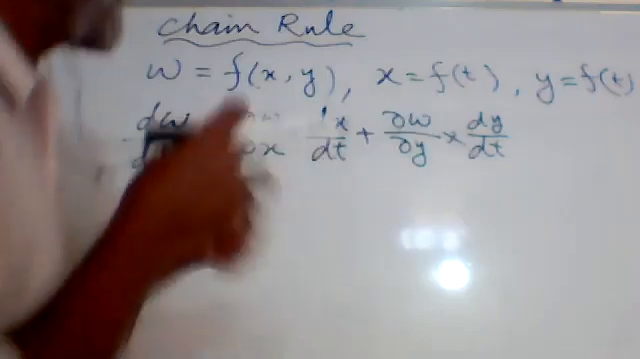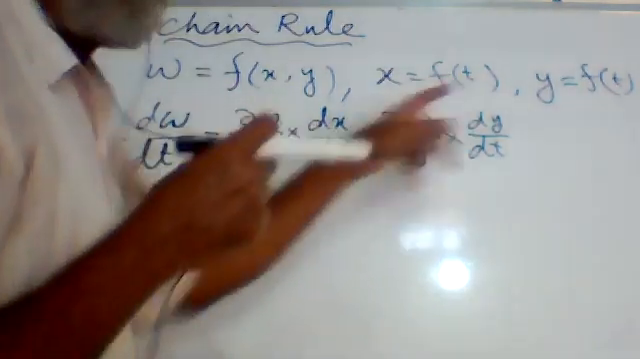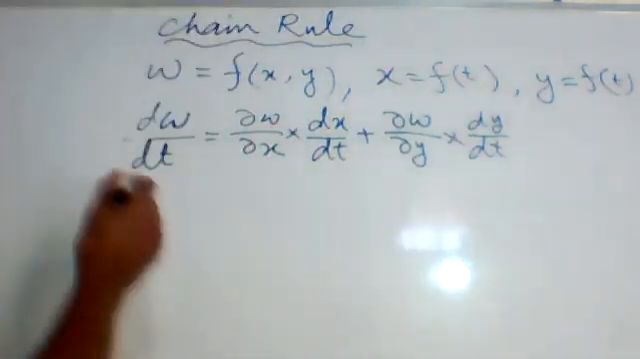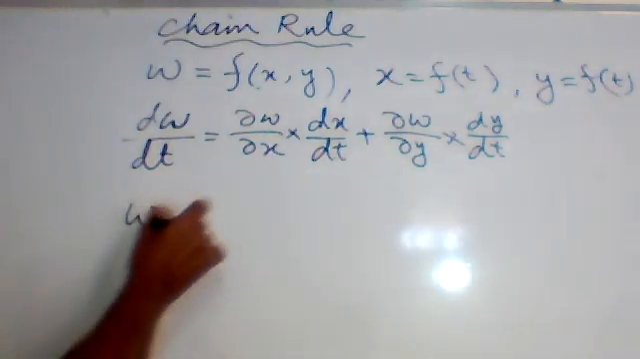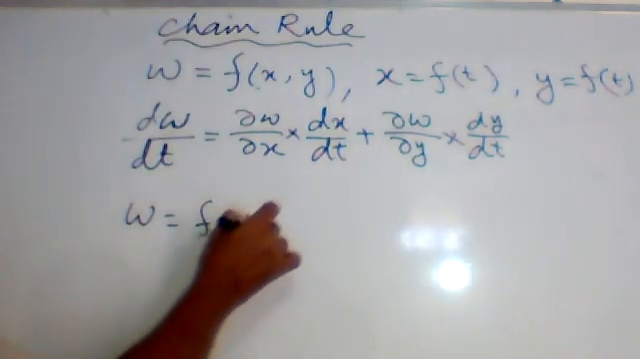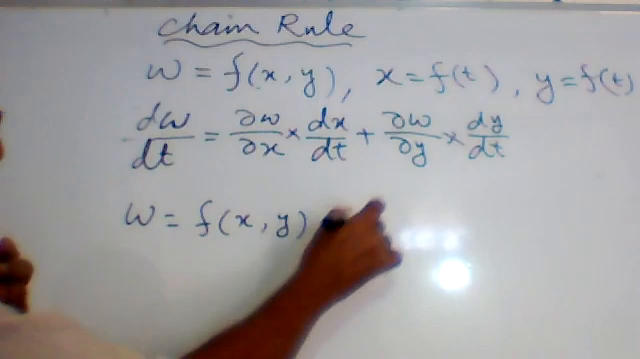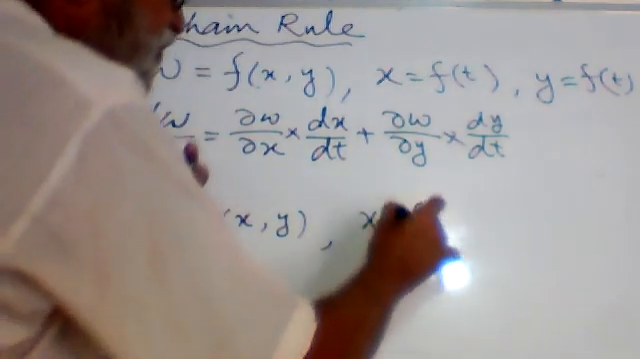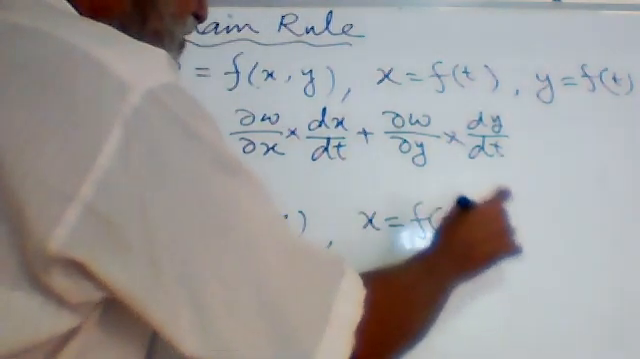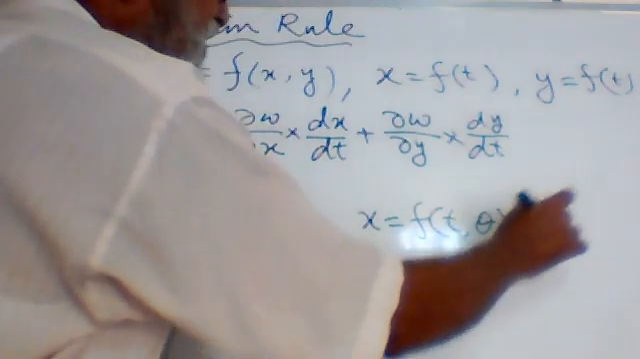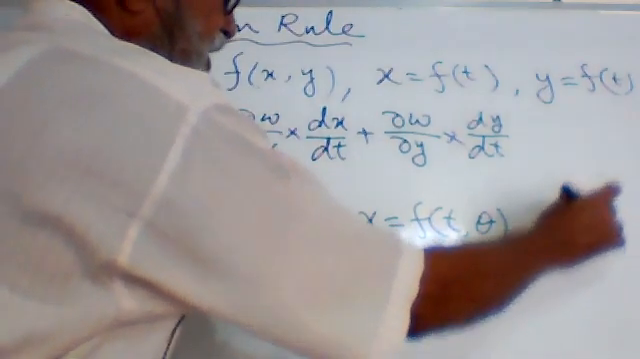If there are t and theta, for example, w is equal to f of x y, and x is a function of t and theta, as well as y is a function of t and theta.